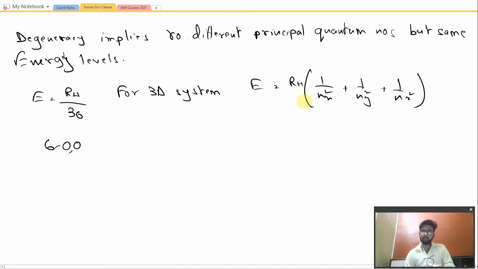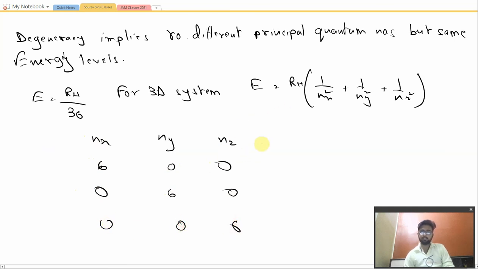Firstly, the value of nx would be equal to 6, then that would be one combination, then 060 and then 006. Let me just draw it like a table, it will be easy for you to understand. So the values of nx, ny and nz: 600, 060, 006.